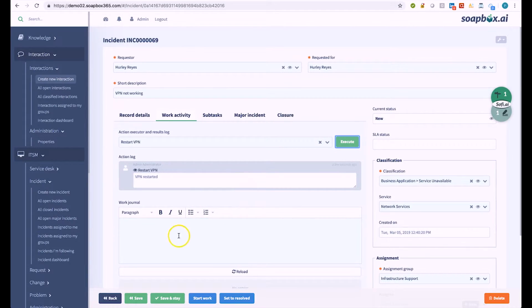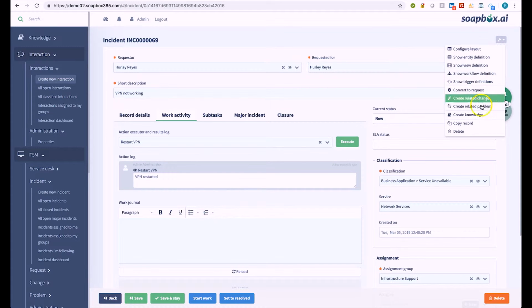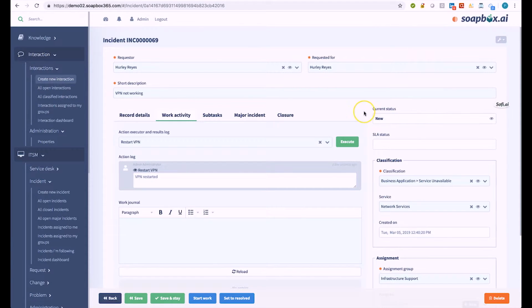And it's as simple as that. We're not configuring anything, we're just really going through our day-to-day activity, and the more we do something, the more intelligent Sophie becomes around that issue. So let's go and create another one. It's almost like a reinforcement learning method, isn't it? Yeah, that's right.